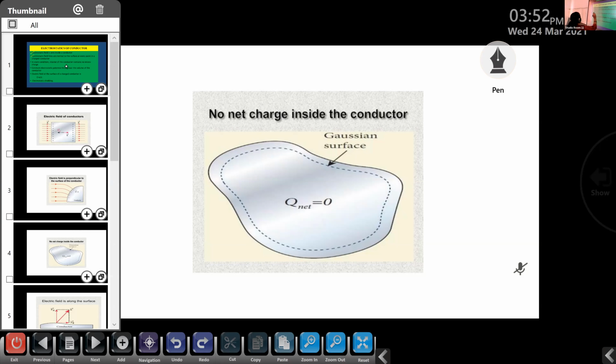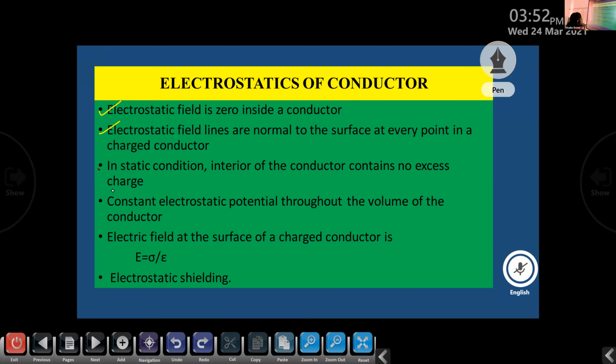Now, the fourth result of electrostatics of conductor: constant electrostatic potential throughout the volume of the conductor. Electrostatic potential is constant throughout the volume of the conductor. That is, the V is said to be a constant throughout the volume of the conductor.